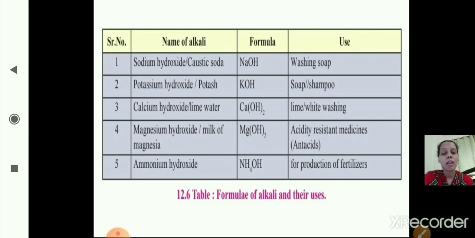So today we have learned the uses and the properties of alkalis or the bases, and after that we studied the neutralization reaction. Neutralization reaction means the chemical reaction between acids and bases to form salt and water. When acid reacts with base, it forms salt and water. So this chemical reaction is called neutralization reaction. I hope you are clear with this.